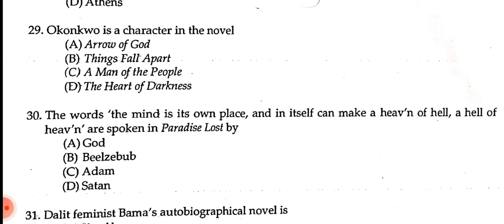The mind is its own place and in itself can make a heaven of hell, a hell of heaven. Okay, it is a kind of practical also. Now who has spoken these words? Number A, God, number B, Beelzebub, number C, Adam, number D, Satan. So according to me, it is Satan, number D.